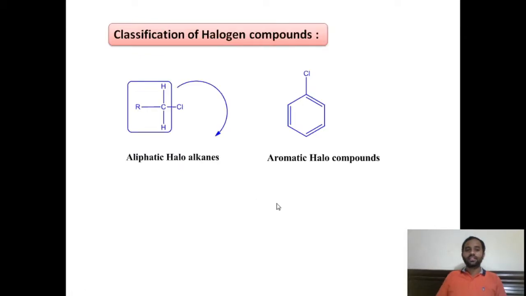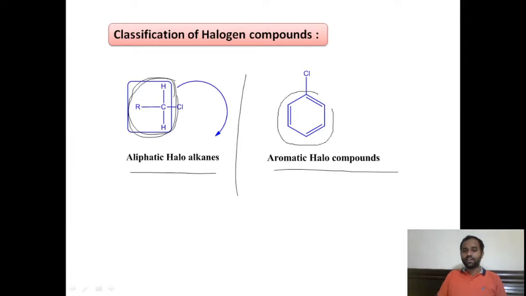Coming to the classification, depending upon the nature of the hydrocarbon, the halogen compounds are classified into 2 types. One is aromatic halo compounds, another is aliphatic haloalkanes. In this the nature of the hydrocarbon is aliphatic. In this the nature of the hydrocarbon is aromatic. You see here the chloro group is directly attached to the aryl group, which is aromatic in nature, right?